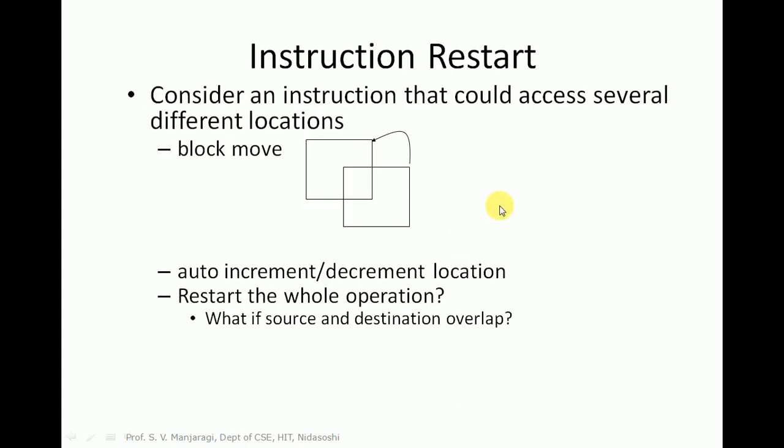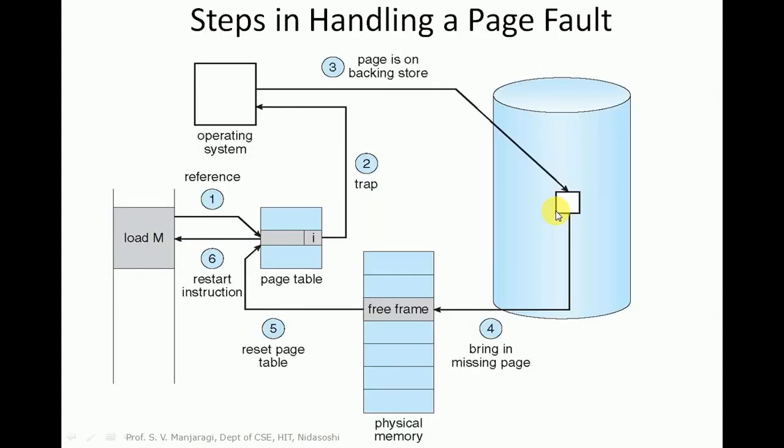Let us see what instruction restart is. Consider an instruction that could access several different locations. There may be a block move here and auto increment or decrement of a location. In this case, whenever a page fault occurs, after bringing that page into the main memory, we have to restart the whole operation. That is called instruction restart. Now let us see a diagram where we can study the different steps followed in handling a page fault.